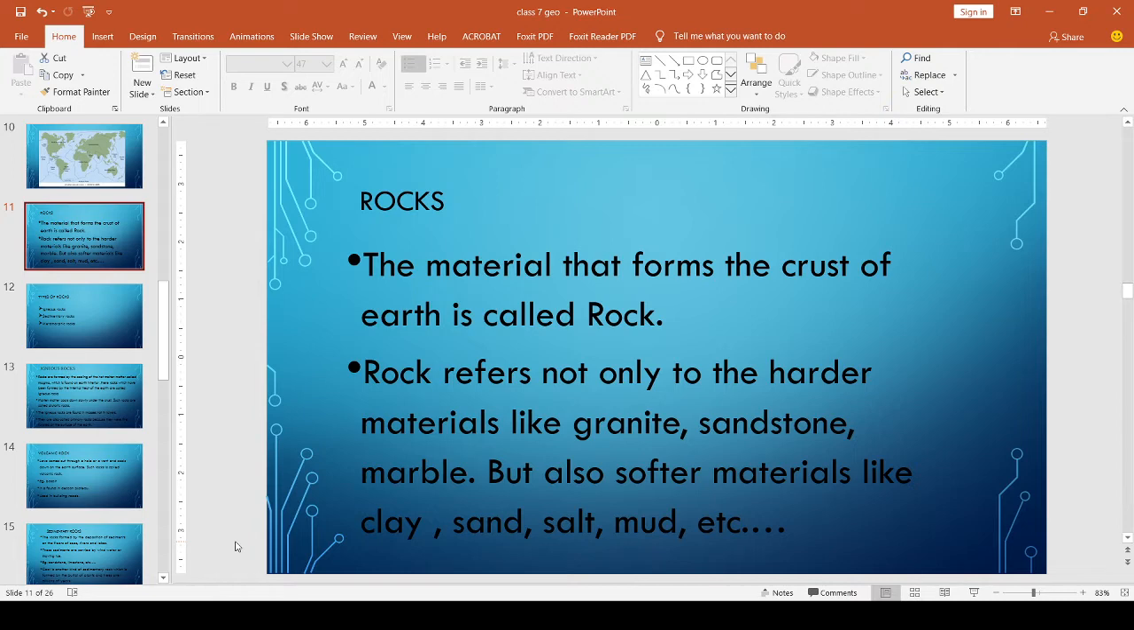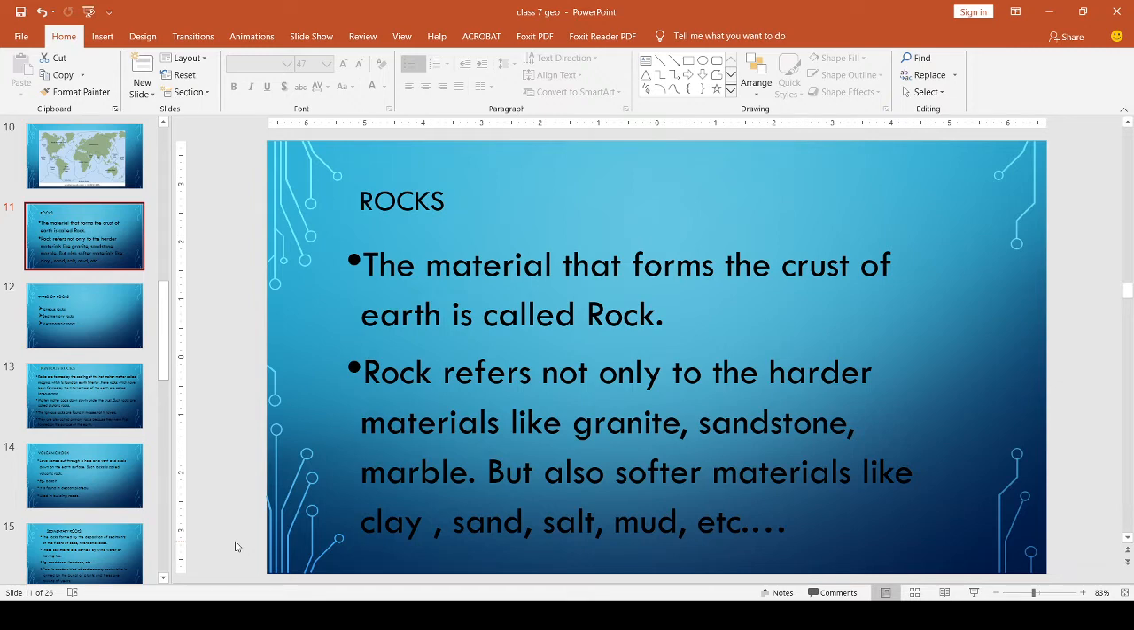But rocks refer not only to harder materials like granite and marble, but also to softer materials. Rocks also include softer materials like clay, sand, salt, mud, etc. Okay, and we can find minerals from rocks. Rocks are the aggregate of minerals of various types. We get minerals from the rocks.